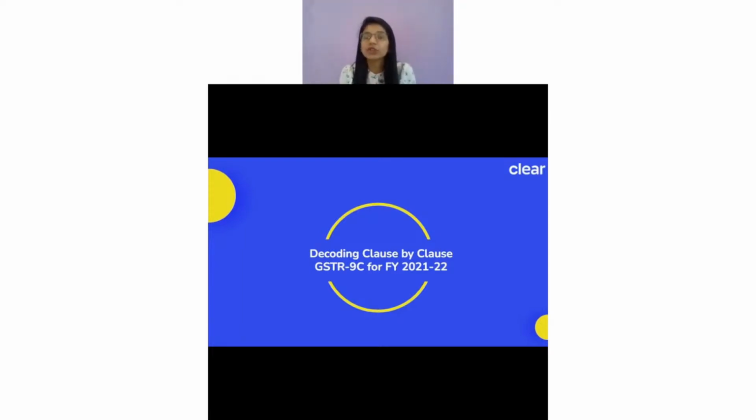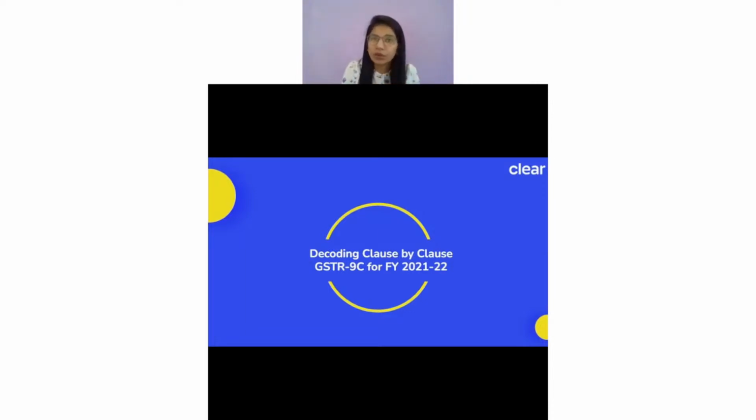One reconciliation could be what you have shown in GSTR-9. So, the turnover which you have declared in GSTR-9 and the turnover as per your books of account, you just reconcile both of these things. If we look at it ideally, both of these will match, right?